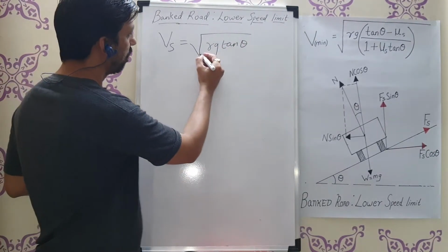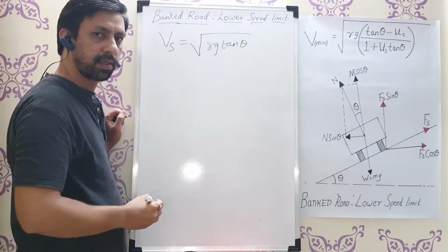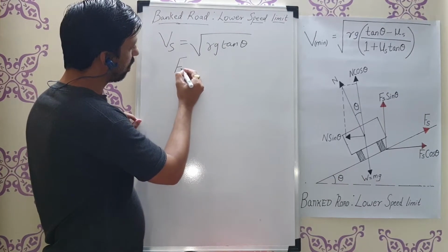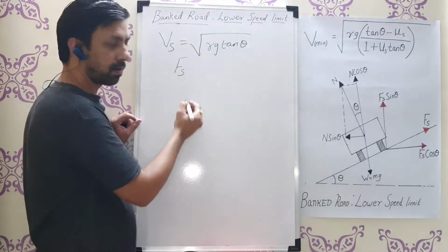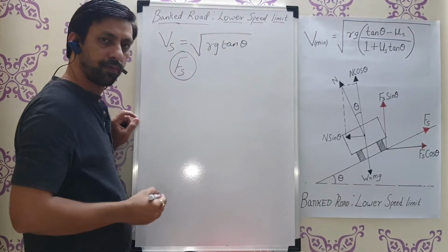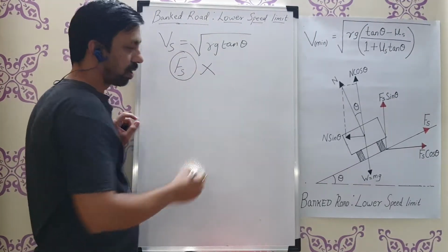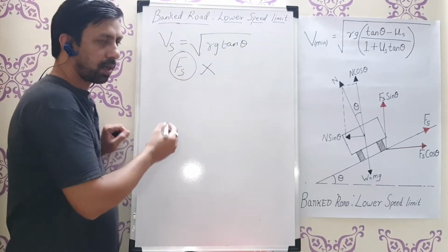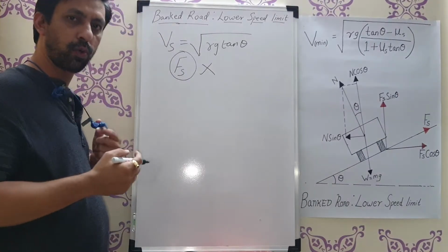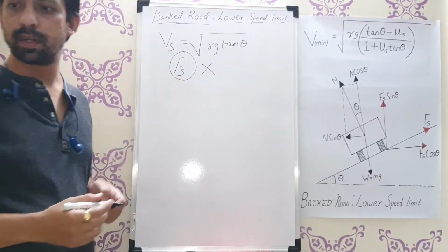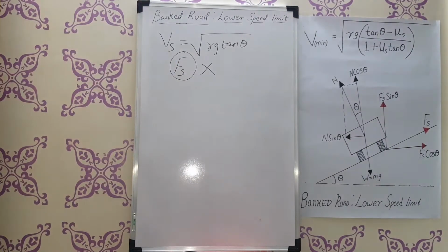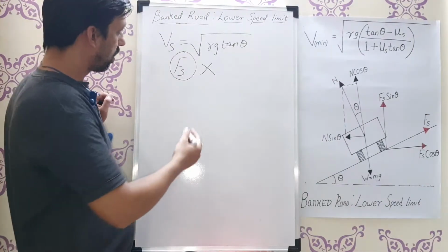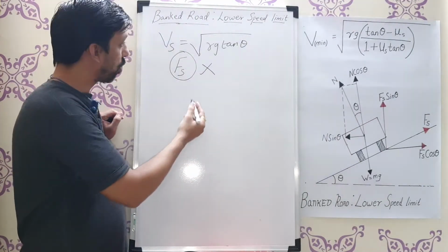Now, when we are considering this safe speed, by deriving this particular formula, we have not considered the formula for force of friction. That means we have not considered force of friction. Since we have not considered force of friction, obviously what is going to happen?